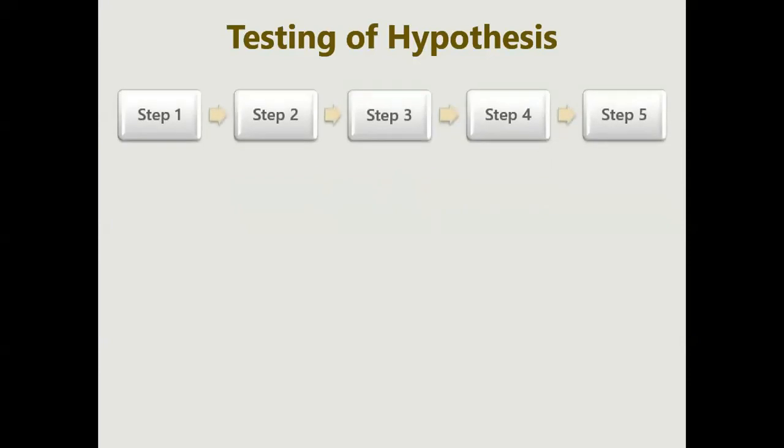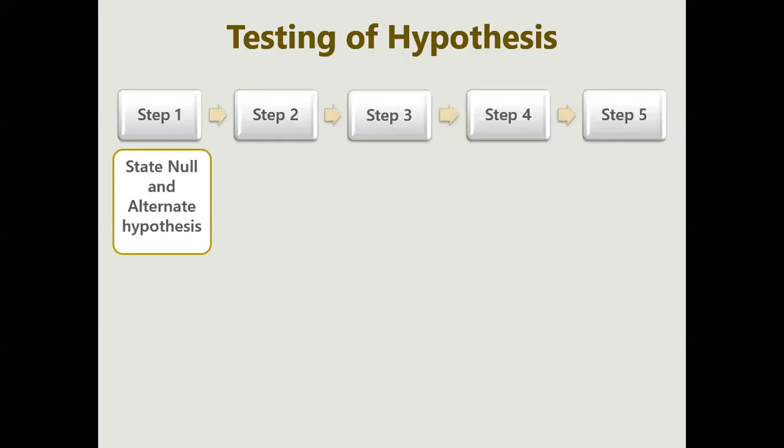In step 1, first we state what is null and what is alternate. You know about this, you just have to remember all these terms. But when and where to apply, what is null and what is alternate, always depends on the question.